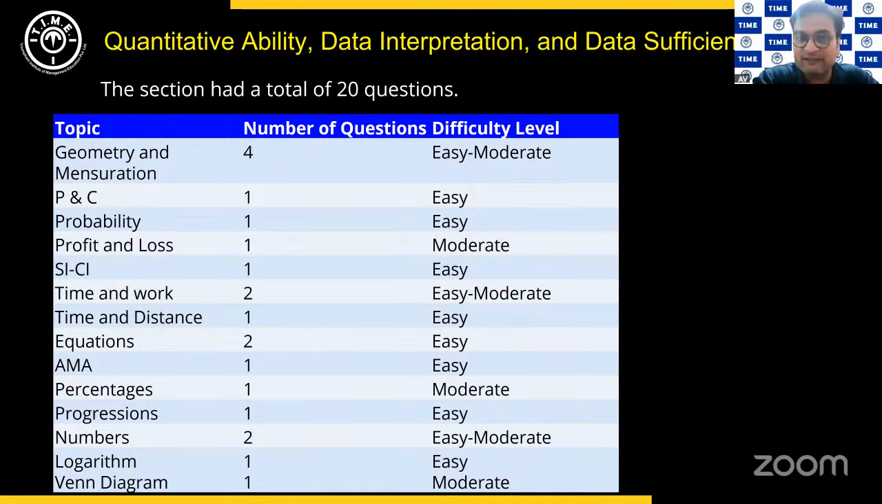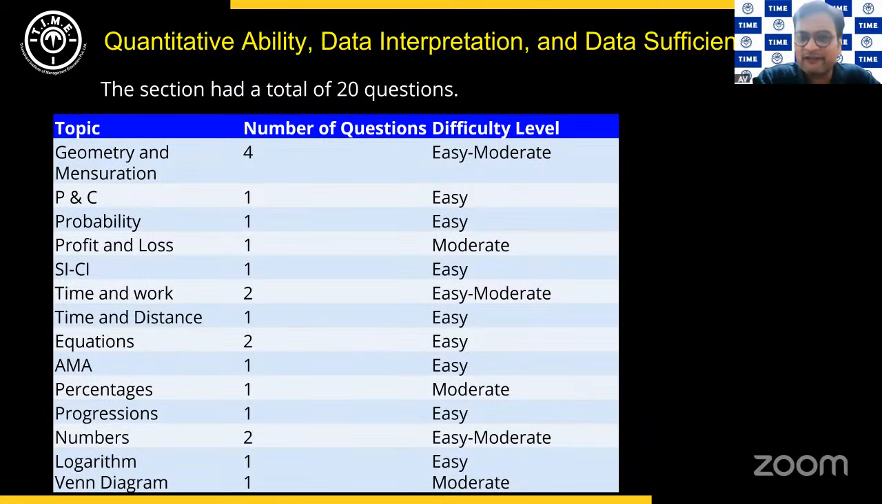The question was very direct, a simple application of the volume formula. And there were a couple of questions from geometry. One was very basic, on finding the area of a triangle when the sides are given. And there was one on trigonometry, or probably some basic algebra, we could also say. Now that was the geometry and mensuration.